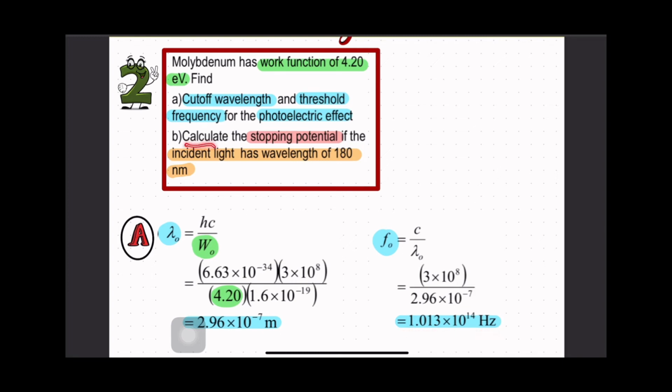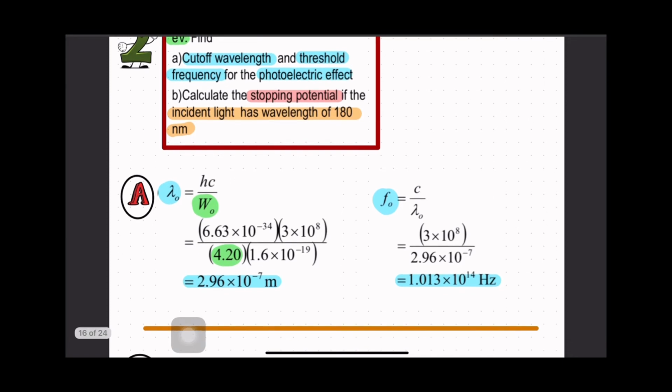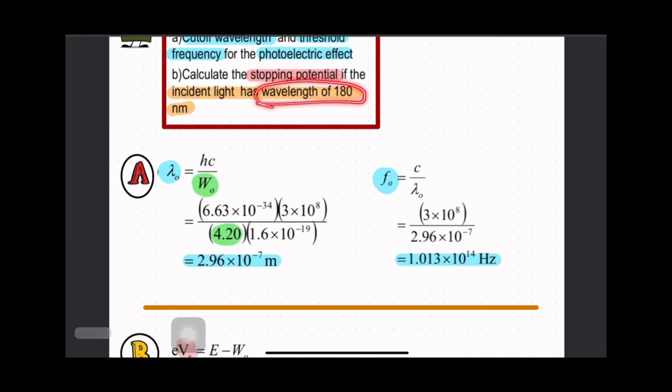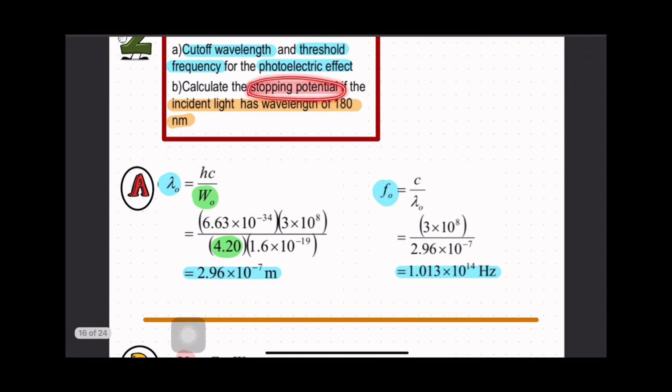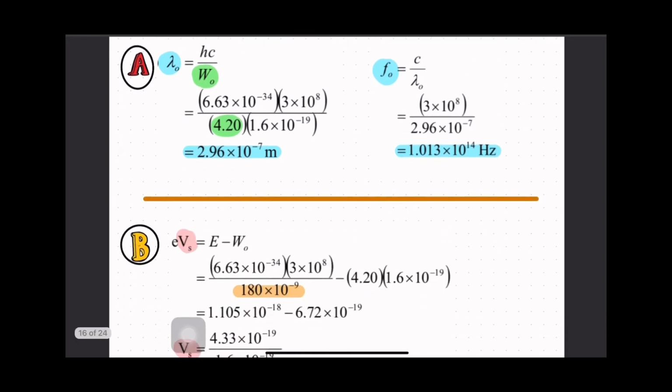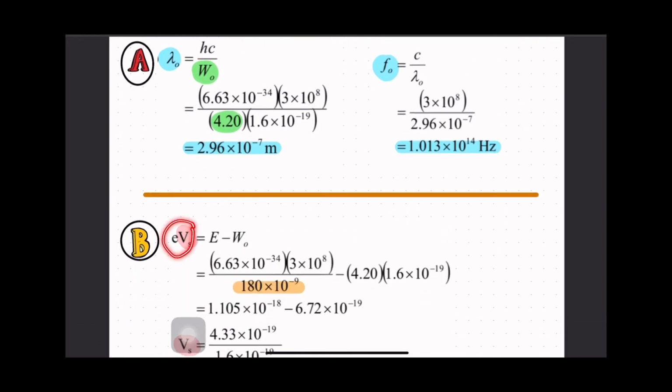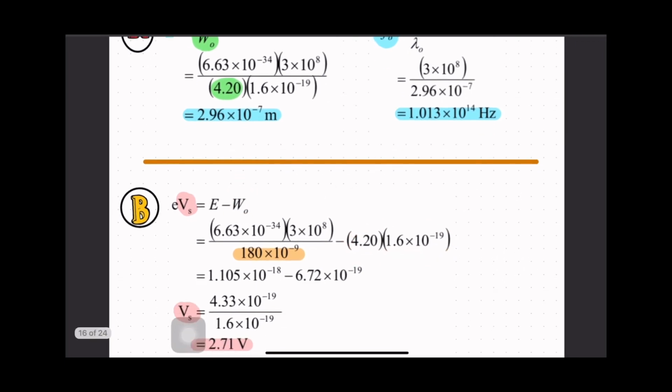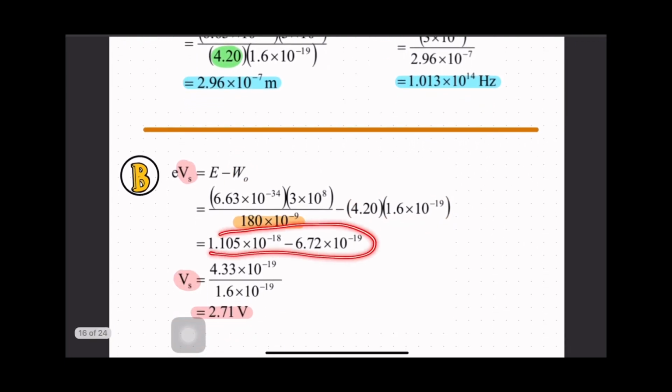Okay, next, calculate the stopping potential if the incident light has the wavelength of 180 nanometer. Okay, so the light wavelength gives the energy of light. So to get the stopping potential, you need to know how to find Kmax, because the stopping potential depends on Kmax. Okay, so I write Kmax. This is Kmax is equal to energy of light minus work function. Okay, so energy is Hc over lambda light, minus the work function, which must be converted to joule. Okay, then you subtract, and what you get is the kinetic energy.